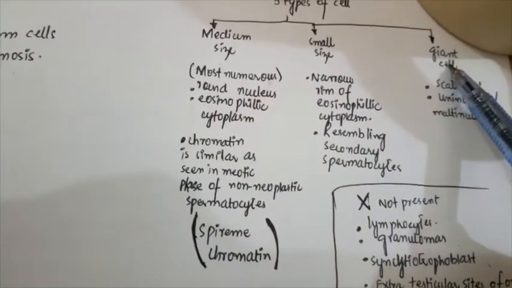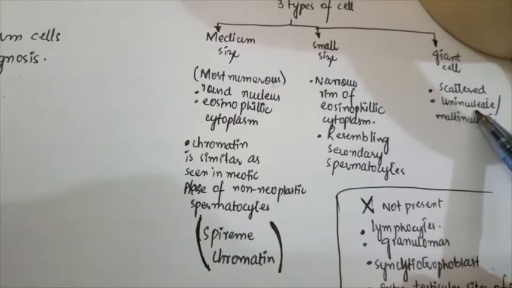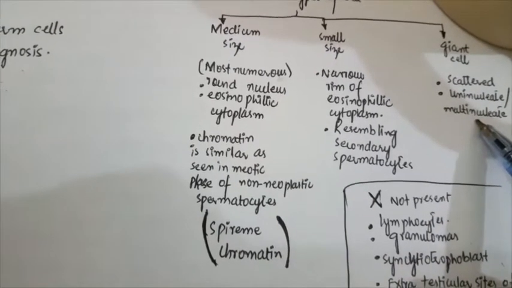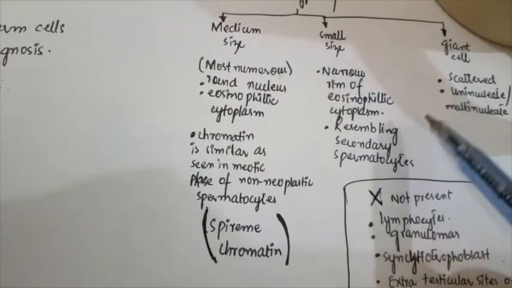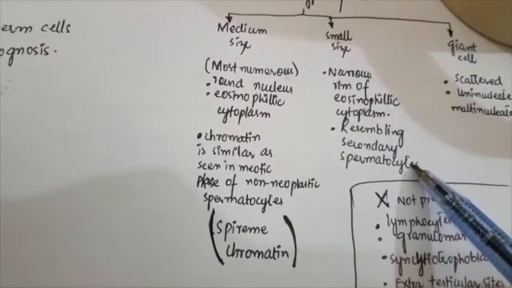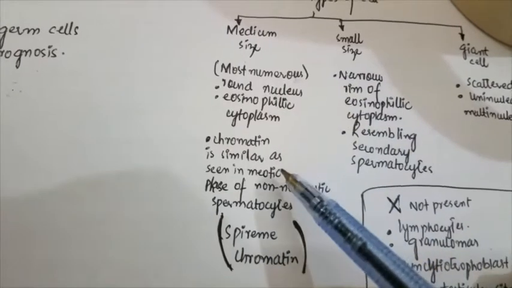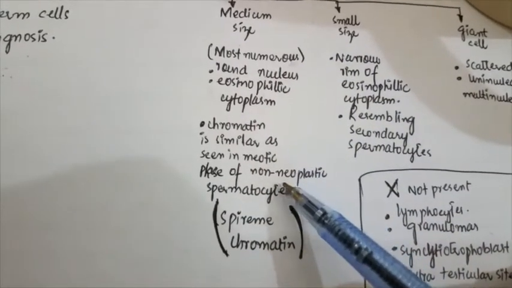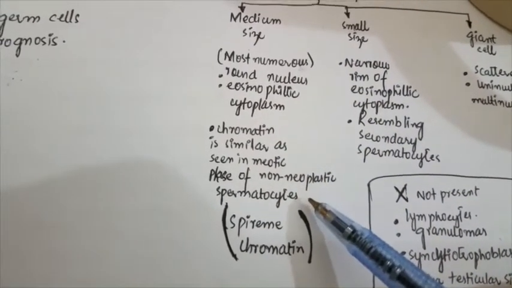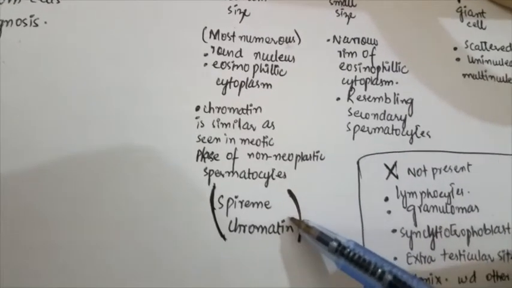The giant cells will be scattered, uninucleate or multinucleate. The small size cells resemble the secondary spermatocyte, but the chromatin present in the medium size cells is similar to that seen in the meiotic phase of non-neoplastic spermatocyte. This is known as the spireme chromatin.